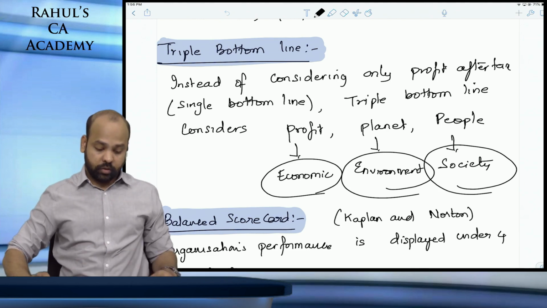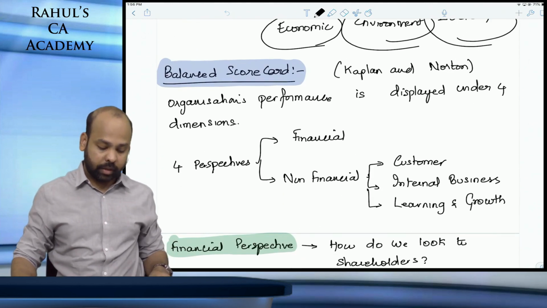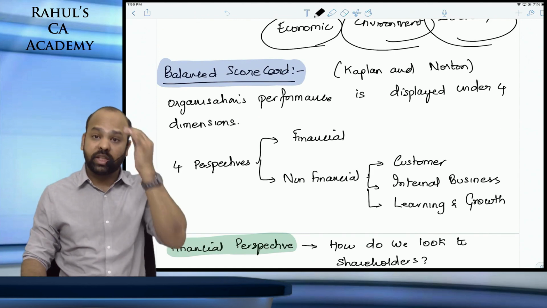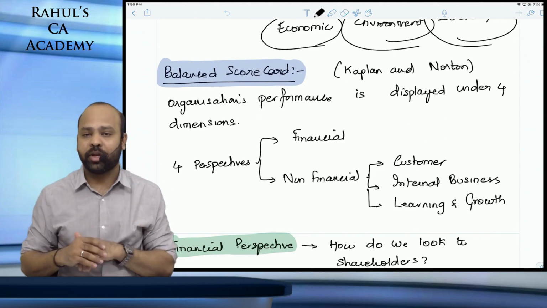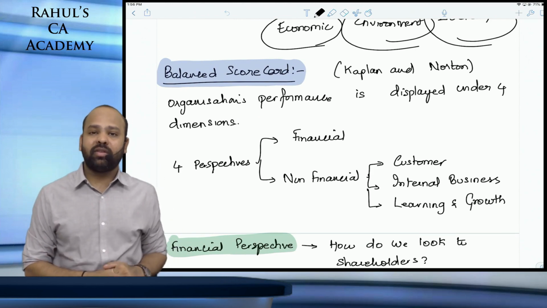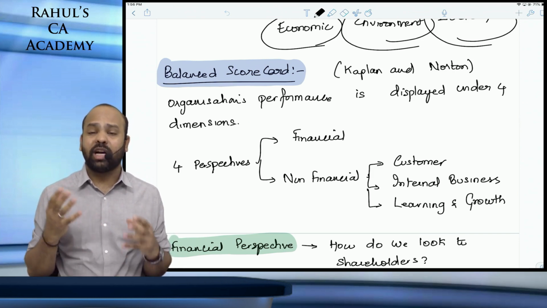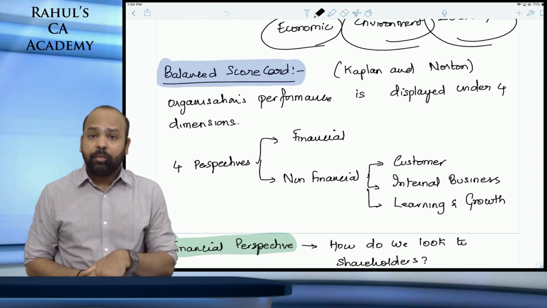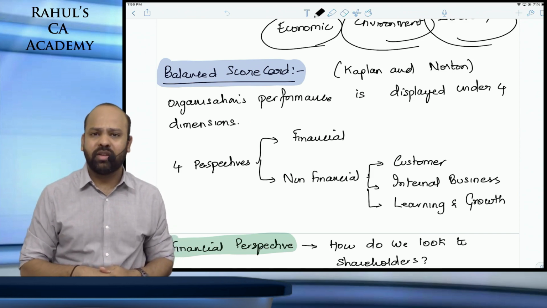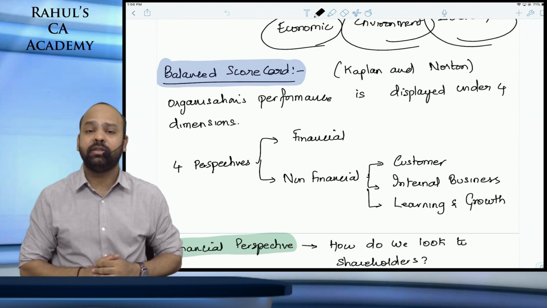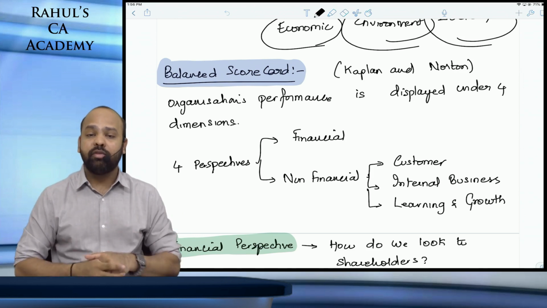Yes, so we just spoke about triple bottom line, but coming to balanced scorecard now, which is under combination of financial and non-financial measures. Traditional businesses' success was purely based on the amount of investment that they made in the organizations, how well they have managed financial assets. But now if you look at the success of an organization, it is all about the investments in intangibles that they make. How are they utilizing the information properly?